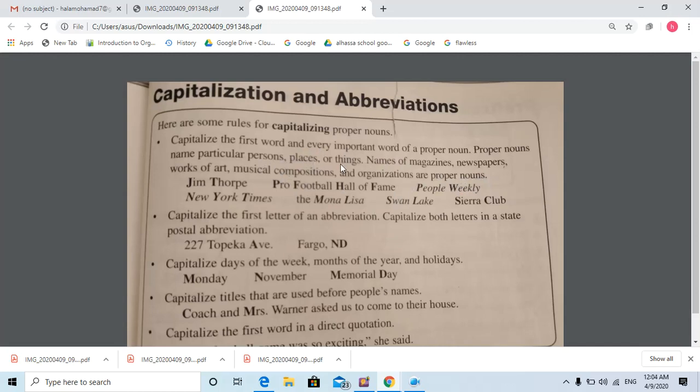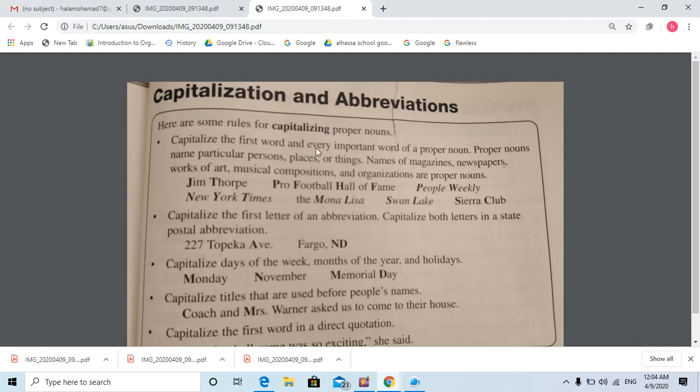You remember? Hala, proper noun. Judy, proper noun. Ahmad, proper noun. El Hassa, proper noun. Saudi Arabia, proper noun. Egypt, proper noun. For example, Mediterranean Sea or Red Sea, proper noun. Any ocean, for example, Indian Ocean, Pacific Ocean.